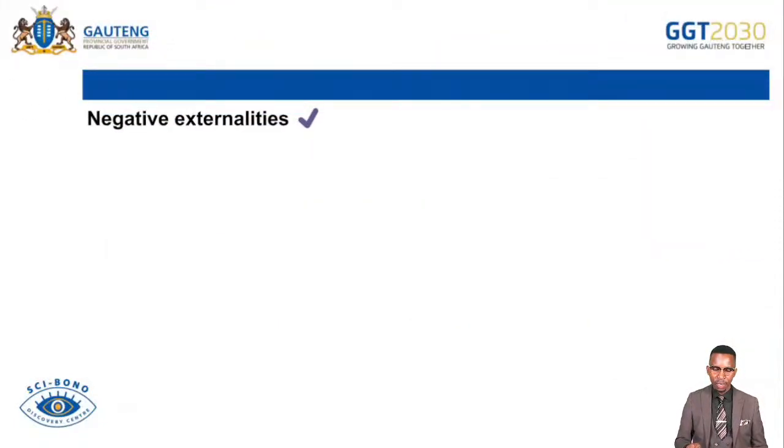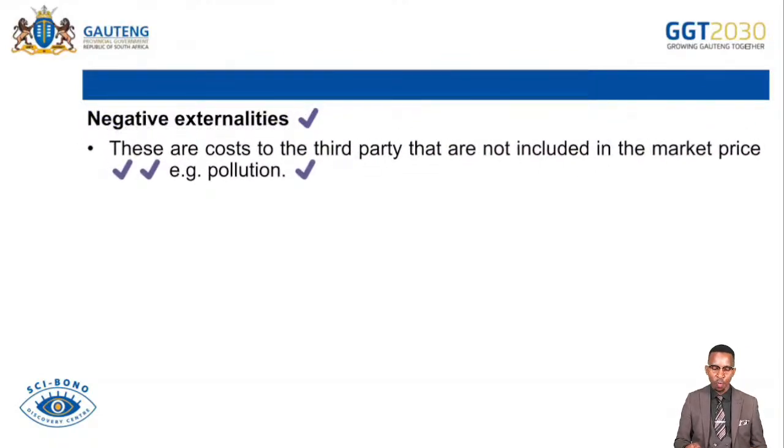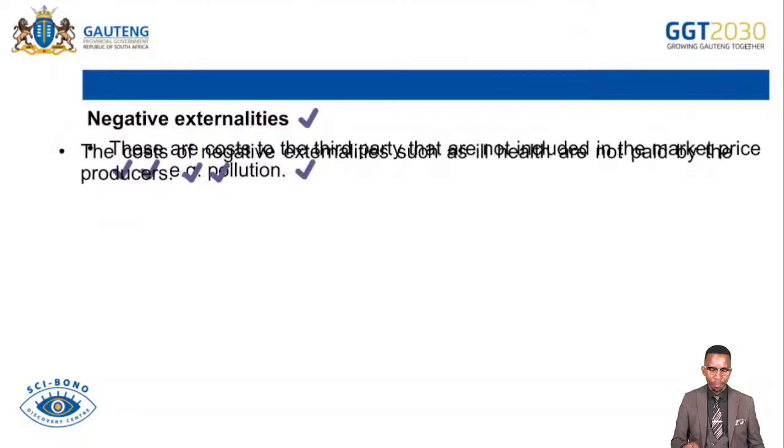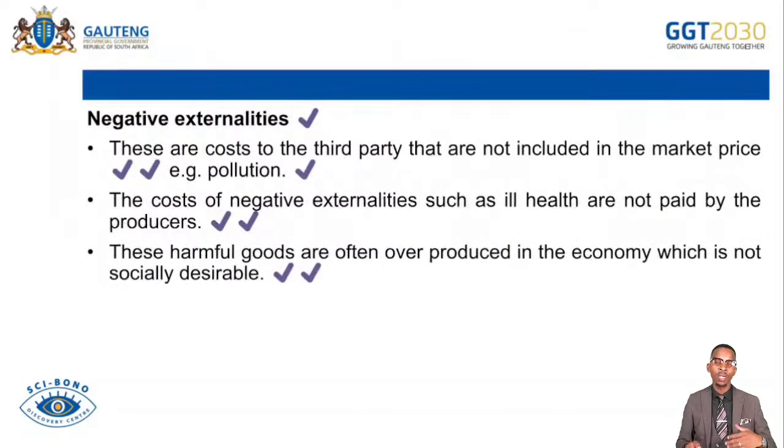And then we have two types of externalities, namely negative externalities. These are costs or charges that spill over to a third party, e.g. pollution. The costs of negative externalities such as ill health are not paid by the producer. However, they affect the consumer negatively. So that's why we say they spill over to the third party. But the producer as the first party does not account for those costs. As people are ill, they have to consult doctors. For doing so, there's an extra amount of money payable by the consumer if the household is sick because of the pollution caused by the business in the area. These harmful goods are often overproduced in the economy, which is not socially desirable.